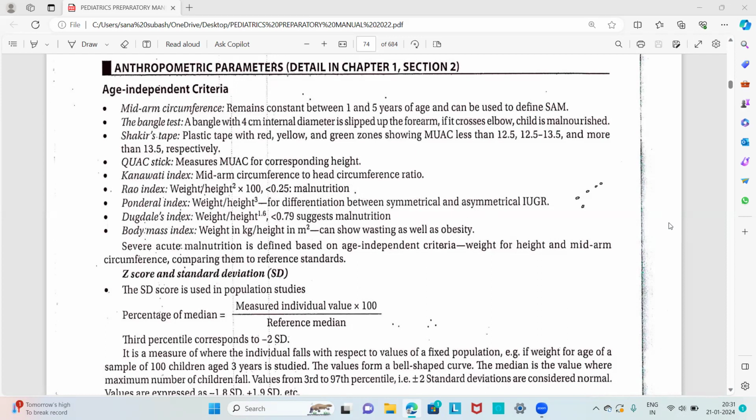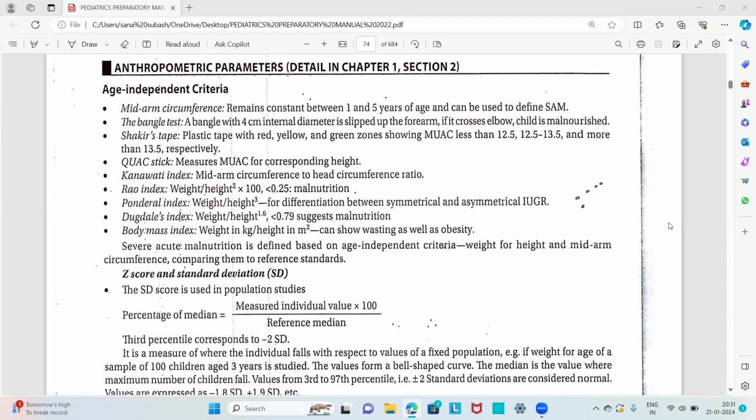One of the major criteria is the mid upper arm circumference of 10 centimeter. A mid upper arm circumference less than 11.5 centimeter is an essential criterion for severe acute malnutrition, and bilateral pedal edema is also an indicator of the criteria for severe acute malnutrition. So the diagnosis is severe acute malnutrition.